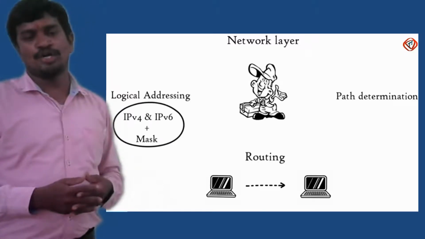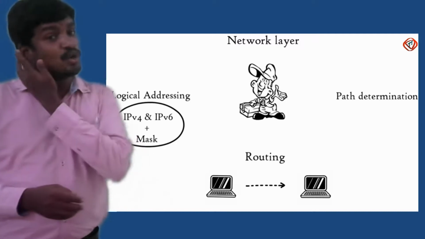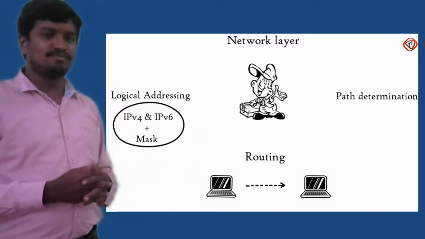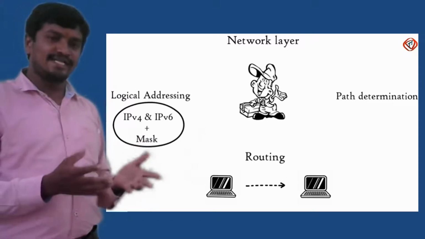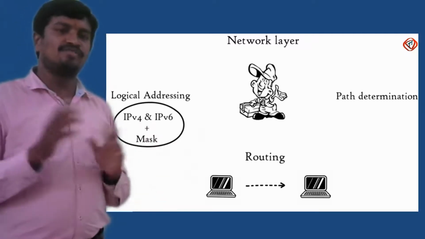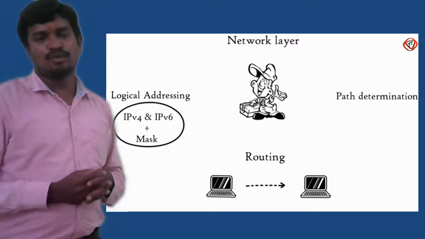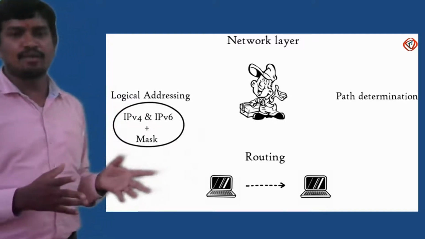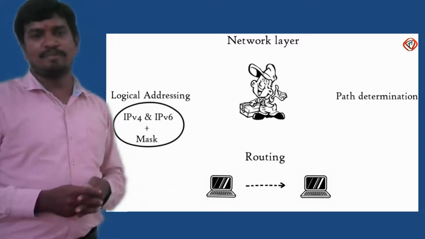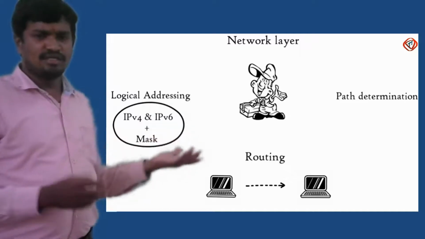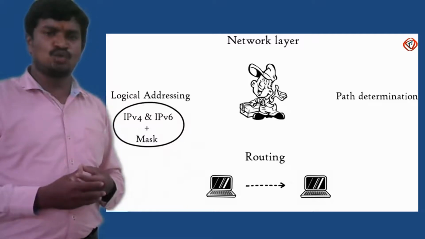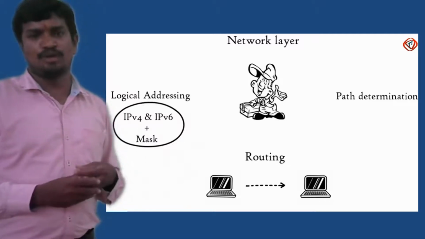That bigger IP address we call IPv6, which makes use of 128 bits, and 2 power 128 addresses are not all in use now. Only some portion of those addresses is in use, and some of them are reserved for future use. Likewise, when you want to deal with bigger networks, you should have a bigger logical address. That bigger logical address is IPv6. For a small organization like us, institutes, IPv4 is well enough to recognize devices in a logical way.